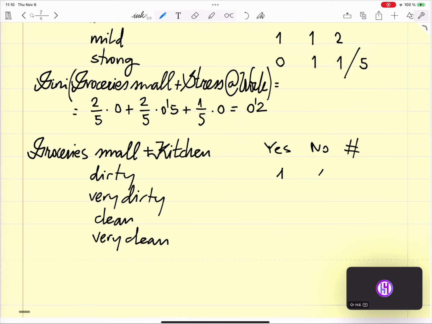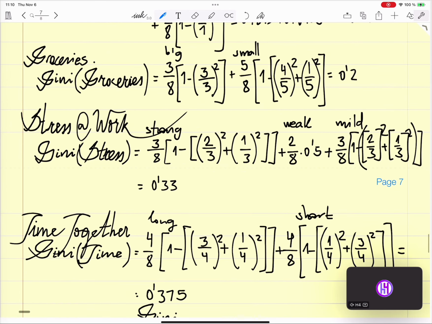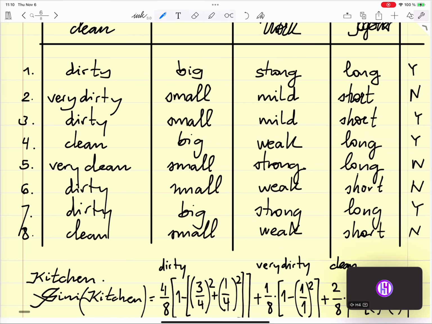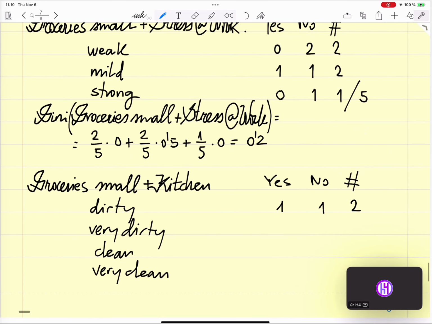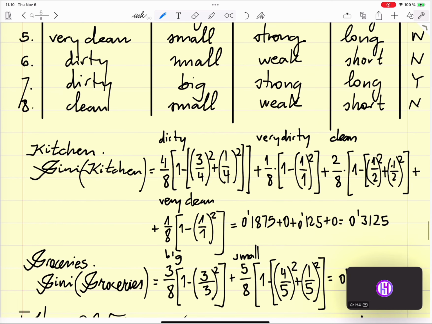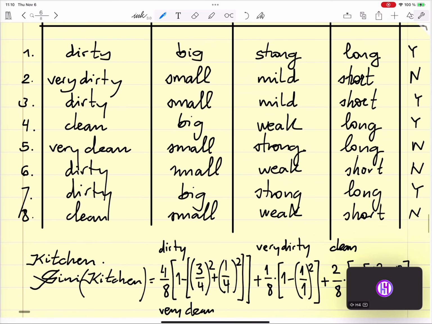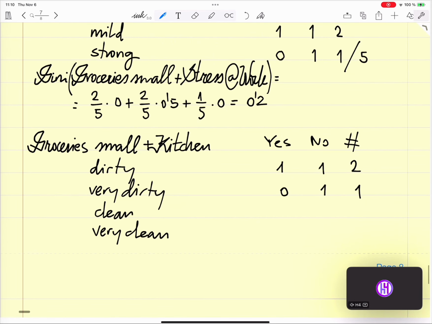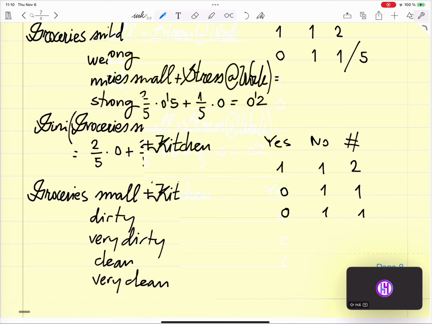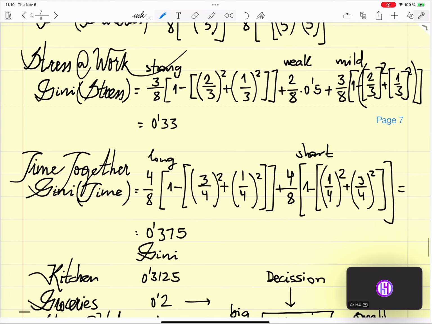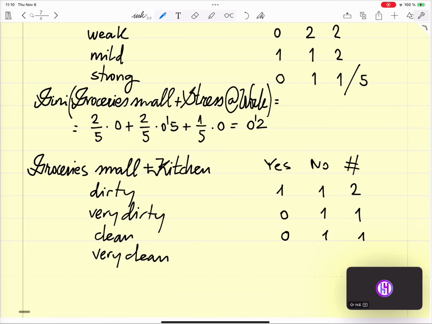So one is no, one is yes, 2 times. For small and very dirty, I only have 1 and it's a no. For small and clean, I only have 1 and it's a no. And for small and very clean, I also have 1 and it's also a no. So this is a total of 5.